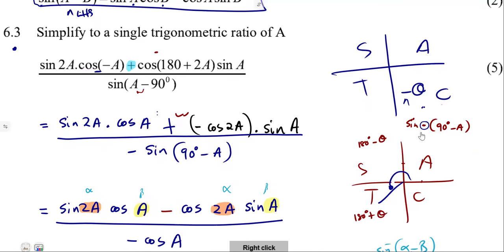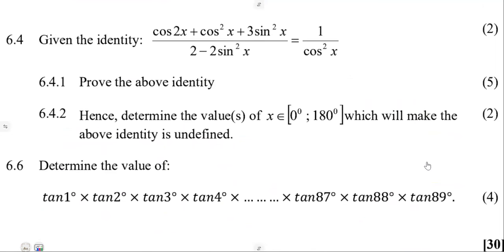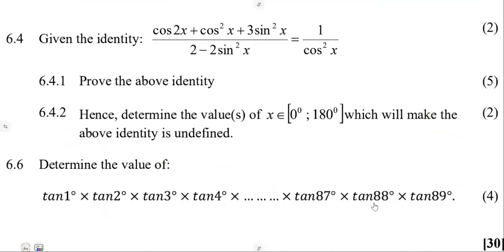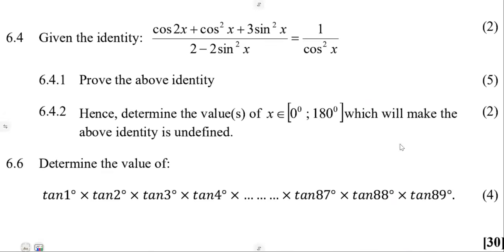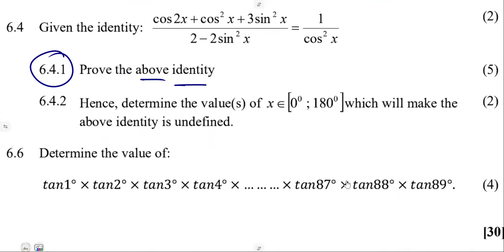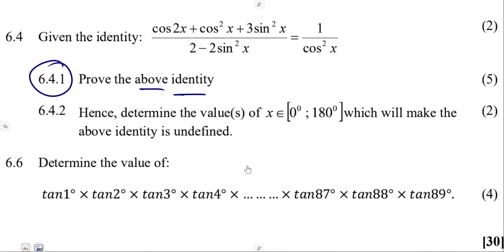Let us check another part of our question, which is 6.4. We were given this identity. Prove the above identity. So in my case, I'm going to take the most complicated side, which is the left-hand side, where I've got a lot of things.